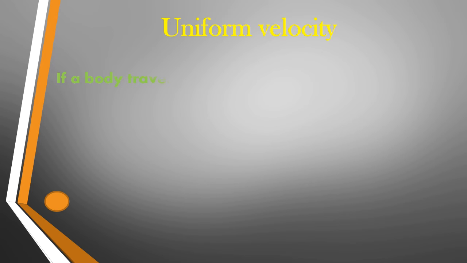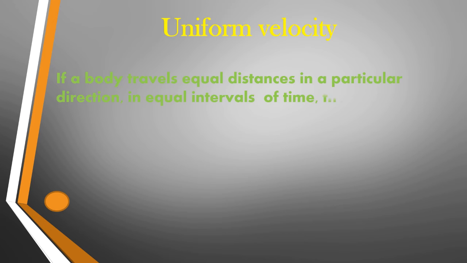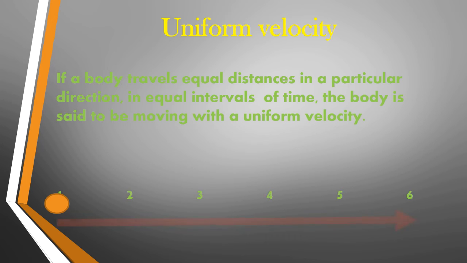If a body travels equal distance in a particular direction in equal interval of time, the body is said to be moving with uniform velocity. So here the direction also must be same with the distance covered.